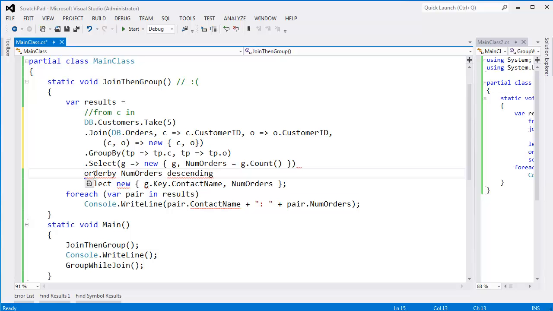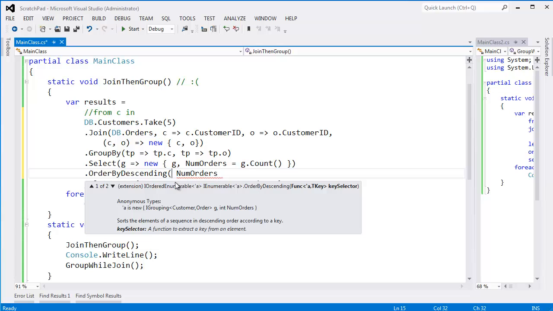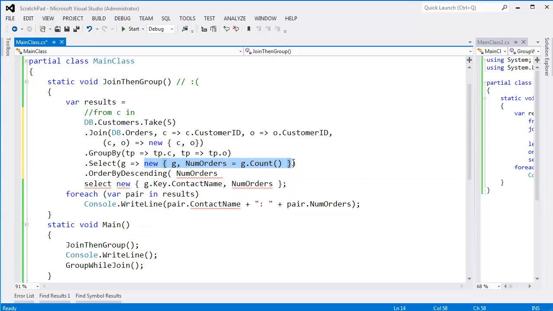Let's go down here. Dot, Control-Shift-U. We have descending out here, so I'll cut that and paste that right there. OrderBy, Control-Shift-U, descending. What's coming in? It's sequences of this transparent identifier. We had this transparent identifier here. This is a new one coming in. So I could reuse TP because TP is out of scope. But just to be explicit, I'm going to say this is the second anonymous type, if you would. Arrow TP2 dot numOrders. You see numOrders shows up there. That's quite nice.